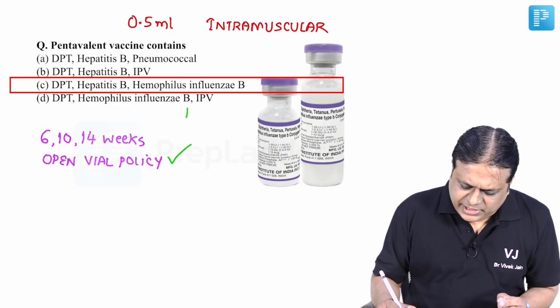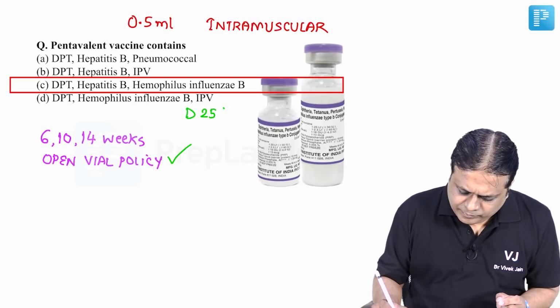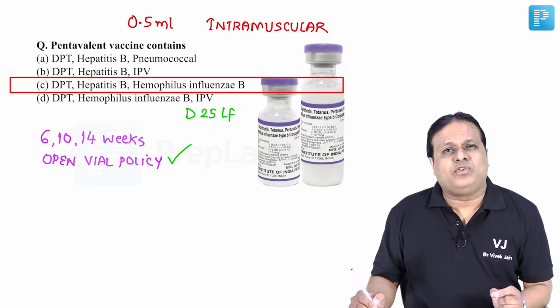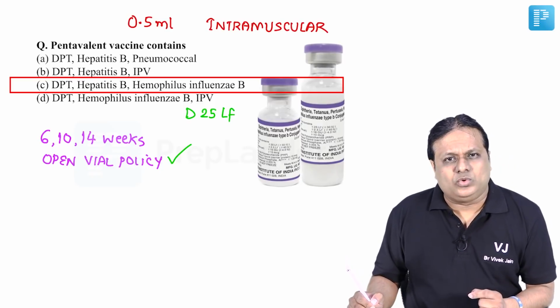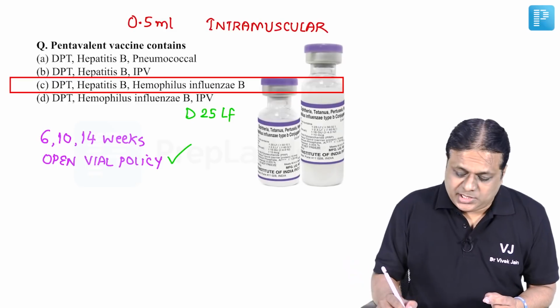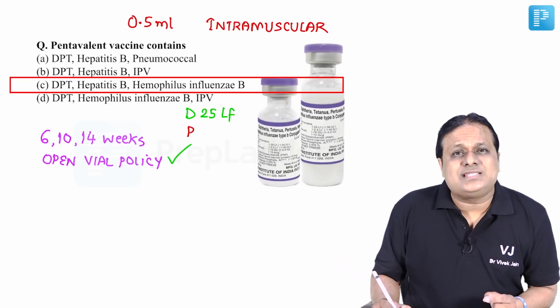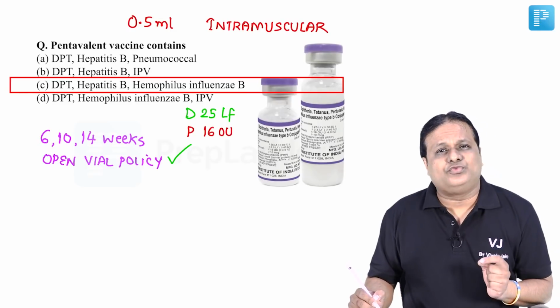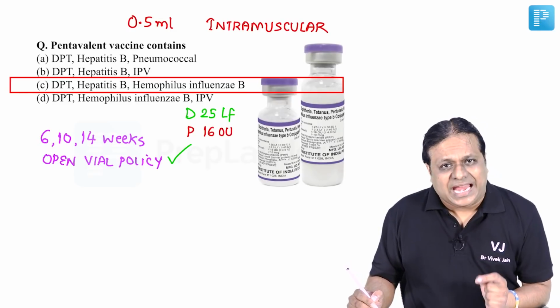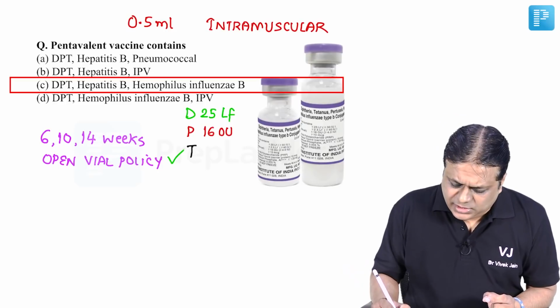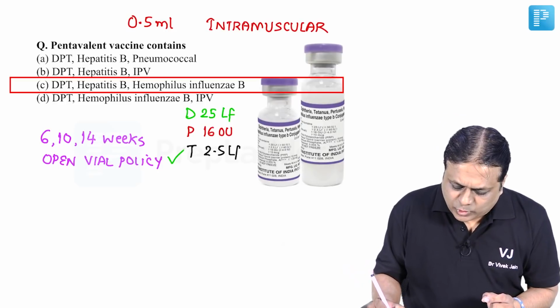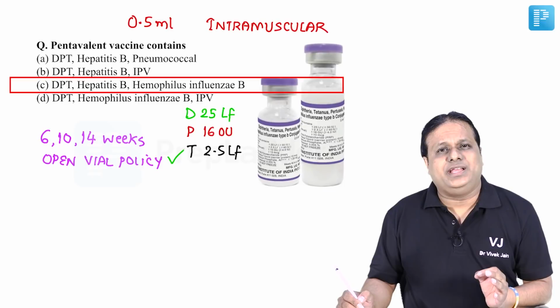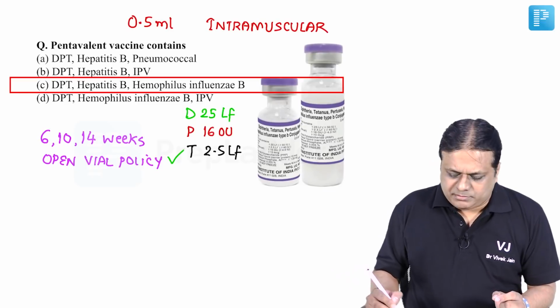In this, diphtheria is 25 Loeffler units, that is equivalent to 30 international units. Pertussis is 16 OU, that is equivalent to 4 international units, and tetanus toxoid is 2.5 Loeffler units, equivalent to 40 international units.